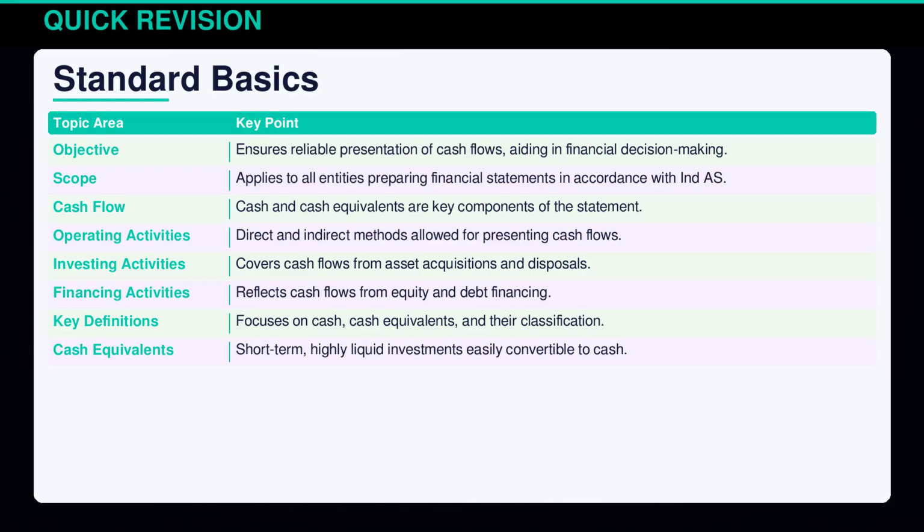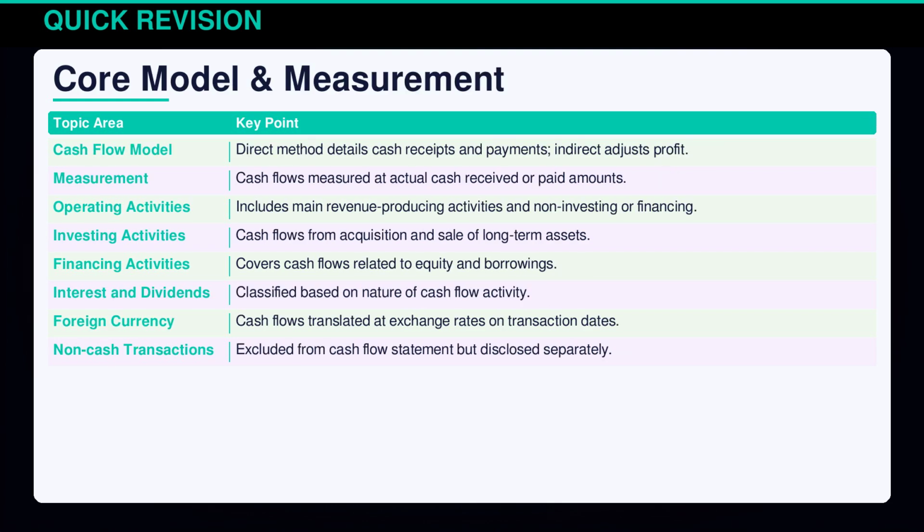Indian Accounting Standard 7 fundamentally improves the presentation of cash flows, covering all entities under its scope. It classifies cash flows into operating, investing, and financing activities using either direct or indirect methods. Key definitions emphasize cash and cash equivalents, which are critical in analyzing liquidity. With a focus on reliable cash flow presentation, the standard guides financial decision-making by clearly distinguishing between different types of cash flows. Understanding the cash flow model is crucial with Indian Accounting Standard 7.